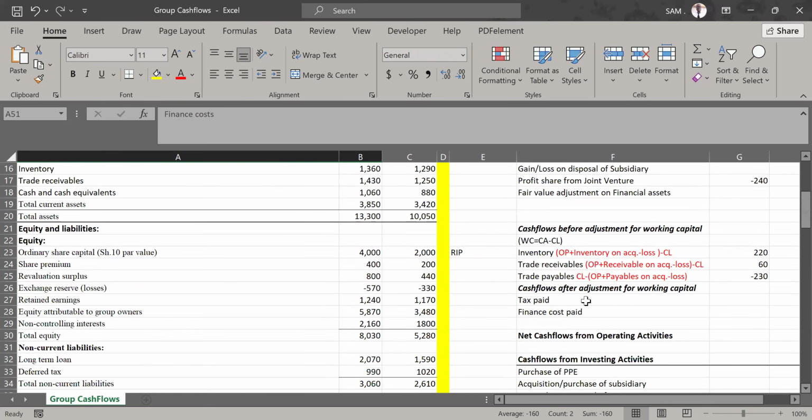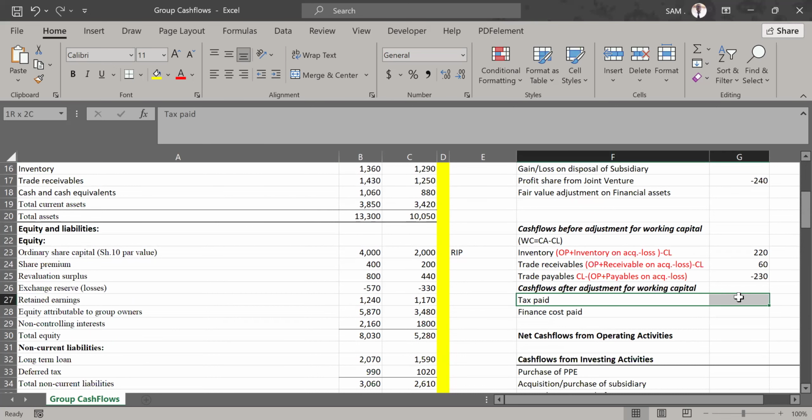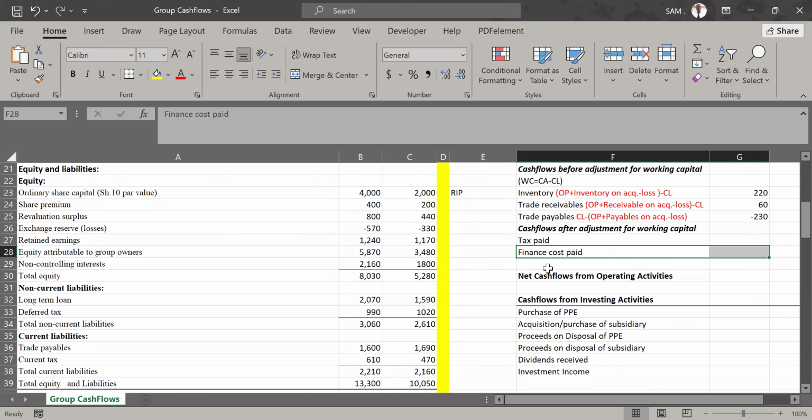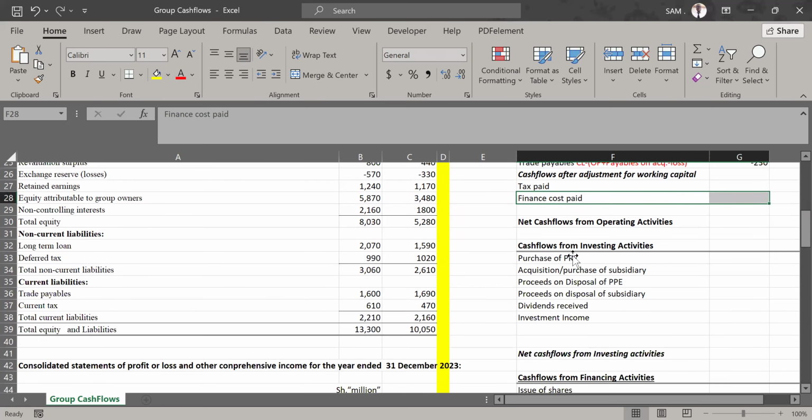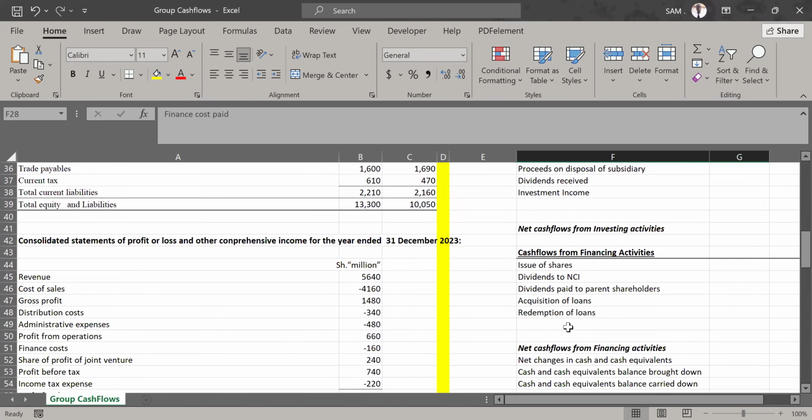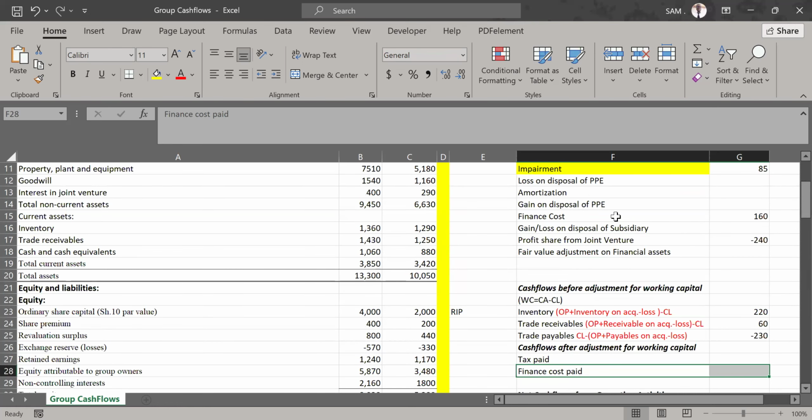You see that section of cash flow. After adjusting the working capital, we bring on board the amount of tax paid and also finance cost paid. Now, on the finance cost paid, you can either handle it at this level under operating activities, or you can as well handle it under financing activities. No one will penalize you for handling finance cost under financing activities or under operating activities. But for me, I would prefer to use it at this point. But there is no harm if you take it to financing activities.